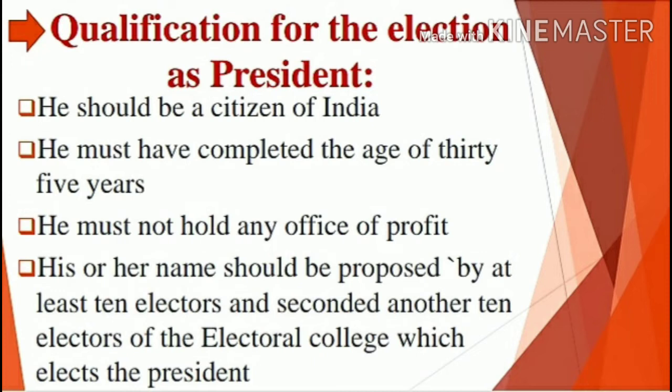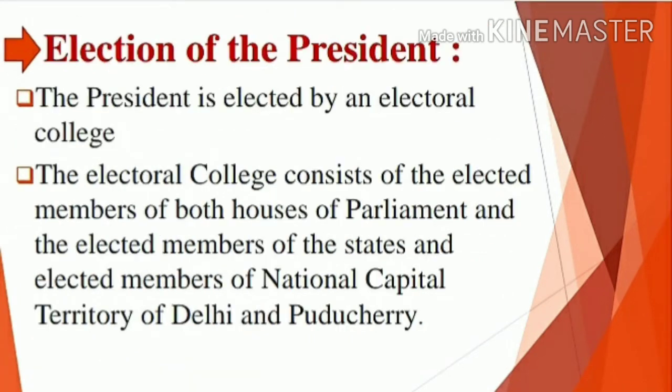And his or her name should be proposed by at least 10 electors and seconded by another 10 electors of the electoral college. That is, his name must be proposed from the electoral college. The president is elected by an electoral college in accordance with the system of proportional representation by means of single transferable vote. That is, they have the single transferable vote. Everyone has the right to elect our president.